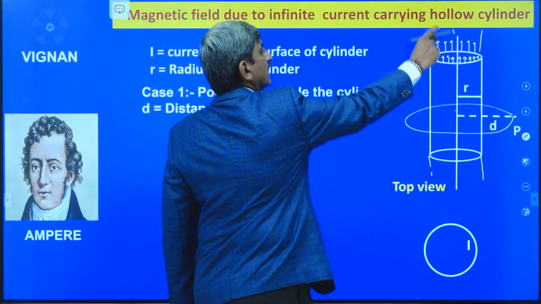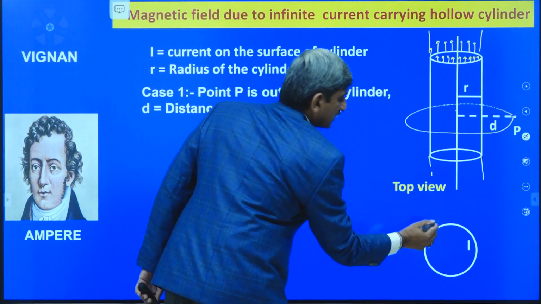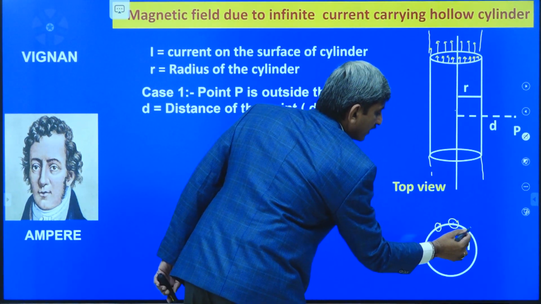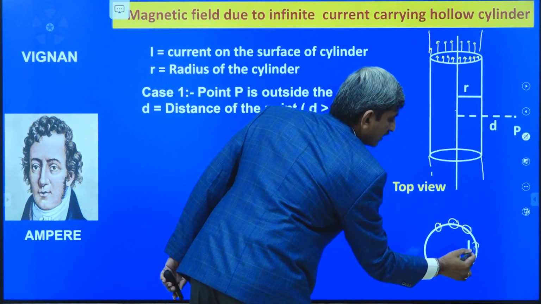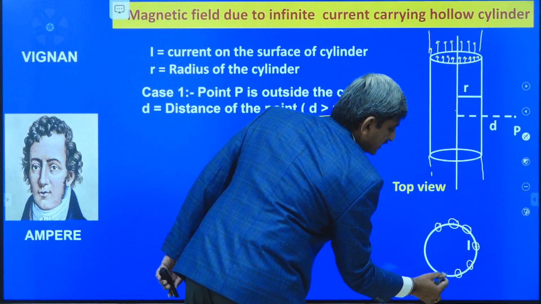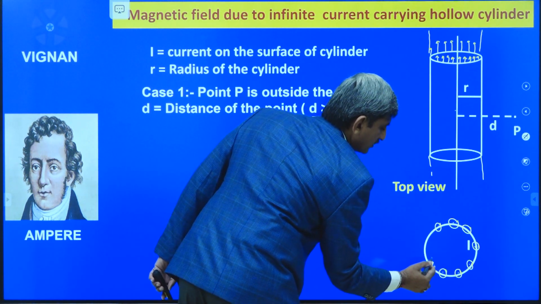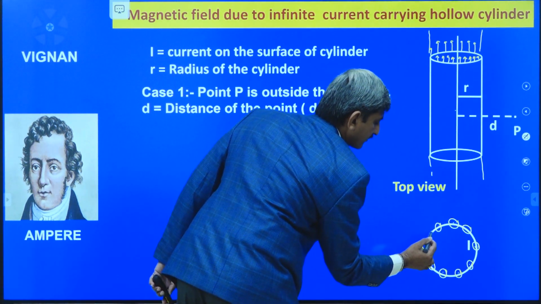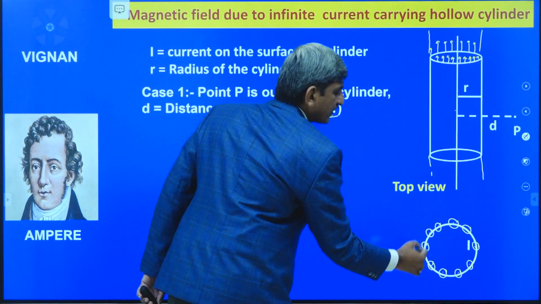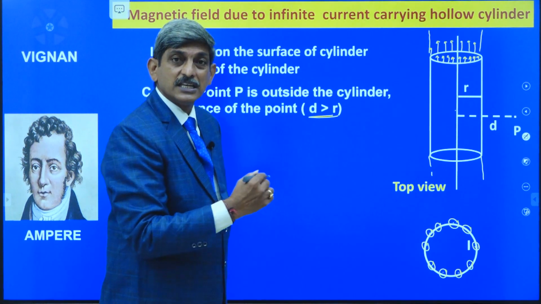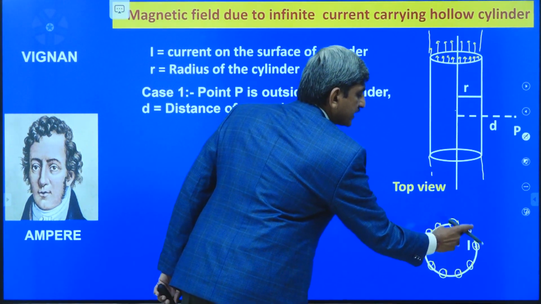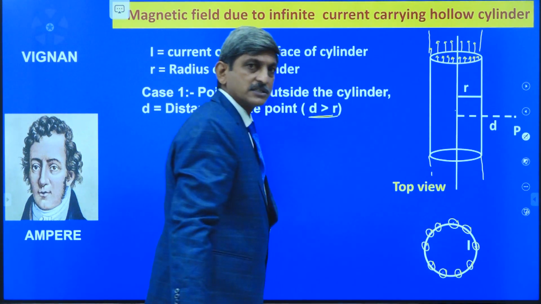That too, the current is coming out of the cylinder, so this is the representation of the current passing through the surface of the cylinder. Okay. So each and every point on the surface of the cylinder is carrying a current. That's why the current on the surface is represented by these encircled dots.